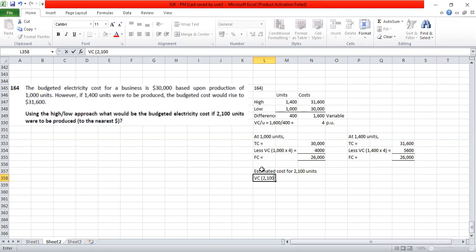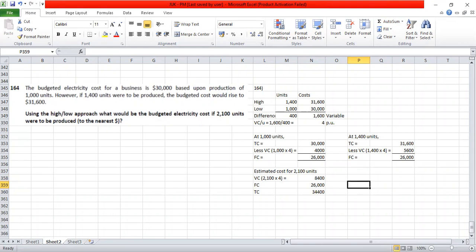So 2,100 into 4. Then we also have the fixed cost. Fixed cost is 26,000. Add them up, that becomes the total cost. So total cost at 2,100 units is 34,400. That's how the estimation takes place using the high-low method. So this is how it works out.